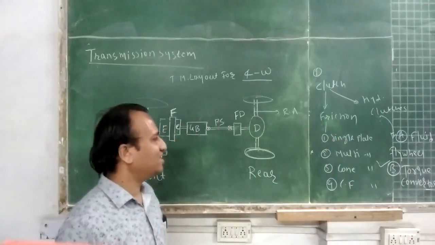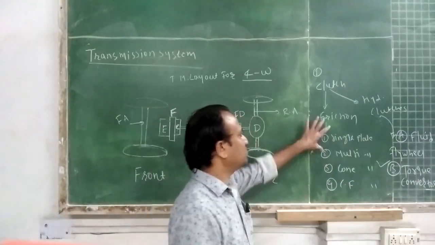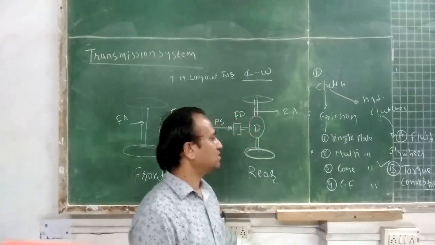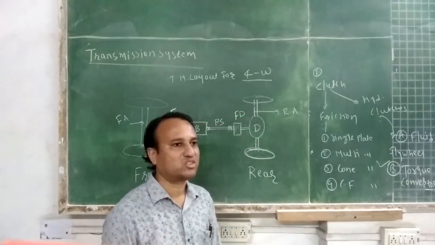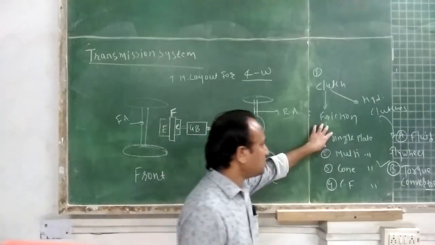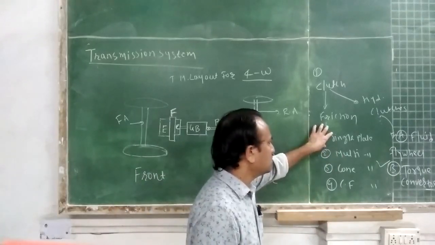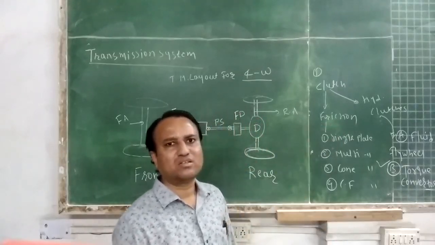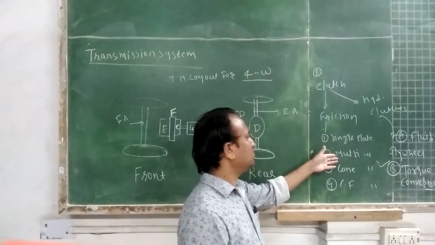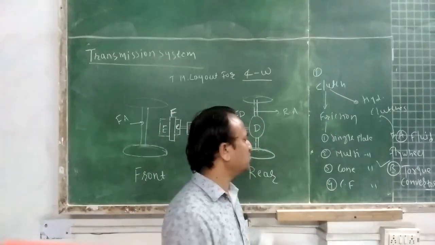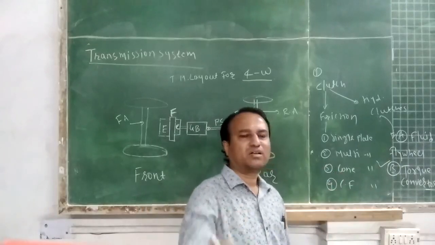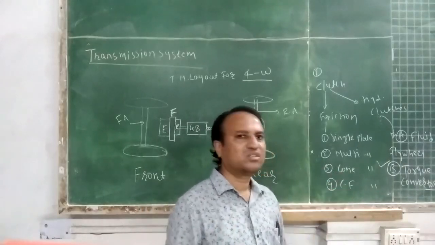In the orientation lecture we already discussed various types of friction clutches, working of single plate clutch, multi-plate clutch, cone clutch, centrifugal clutch. Single plate clutch application: heavy duty vehicles or medium duty vehicles. Multi-plate clutch is popularly used in two-wheelers. Cone clutch: light duty vehicles. Centrifugal clutch, example, mopeds.